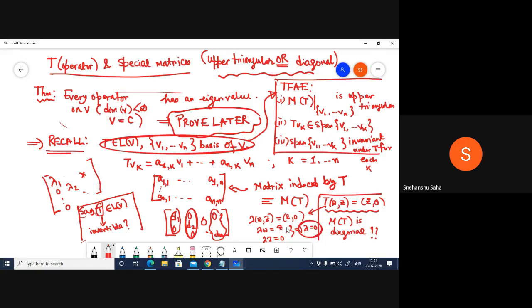So 0 is the only eigenvalue, right? If 0 is the only eigenvalue, what kind of basis vectors do you expect? These are your eigenvectors, as you can clearly see. So you actually do not have enough linearly independent eigenvectors to form a basis, right? And therefore, it does not have a diagonal matrix with respect to any basis in the real or complex vector space. Okay, all right, and therefore the answer to this is no.